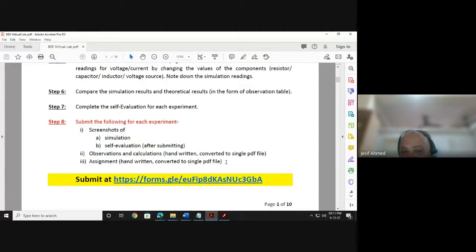Or I can do one more thing also. Because these 2 files first will be images, right? You will click photos, that will be image files. Then you will convert to PDF. Similarly, these 2 files, screenshots will also be image files first. Then maybe I will make the form like that. You can submit here as PDF. That means you will combine these image files and convert to a single PDF. One PDF for first part, second PDF for point number 2 and 3. So there will be 2 PDFs then. Clear?